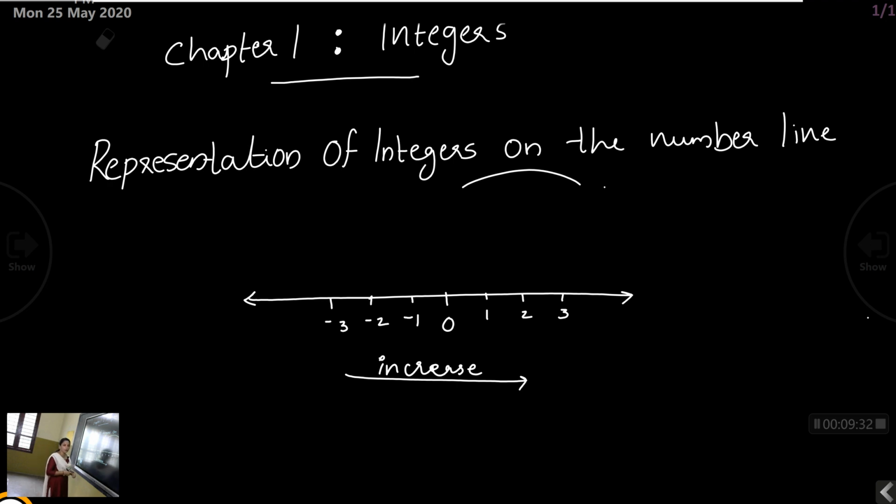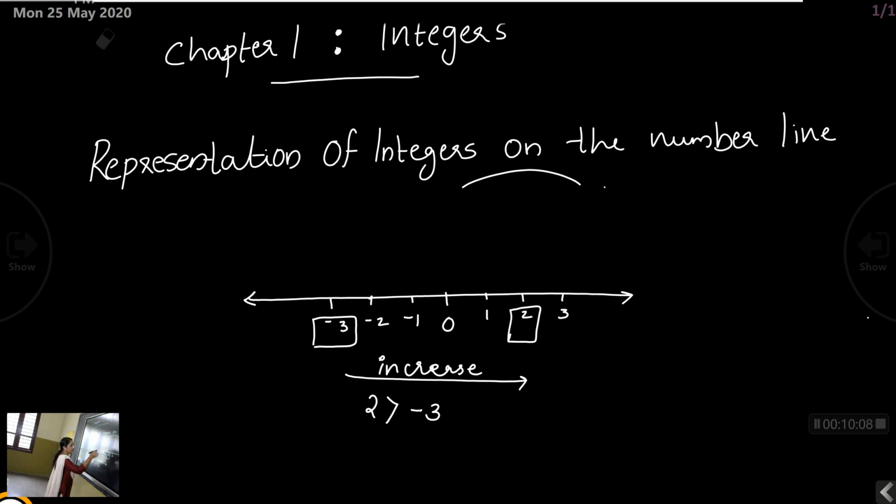For example, I want to compare two numbers such as minus 3 and 2. We want to check which is smaller and which is larger. So check which number lies to the right side of the other. Here we consider minus 3 and 2. It is clear that 2 lies to the right side of minus 3. Then which is greater? 2 is greater than minus 3. The number that lies to the right side is always greater.